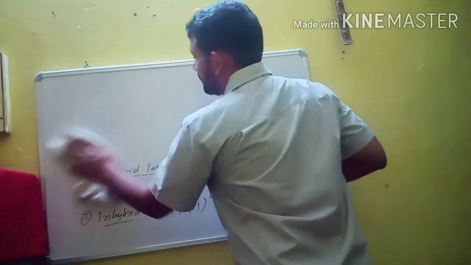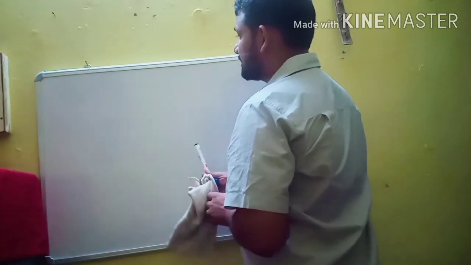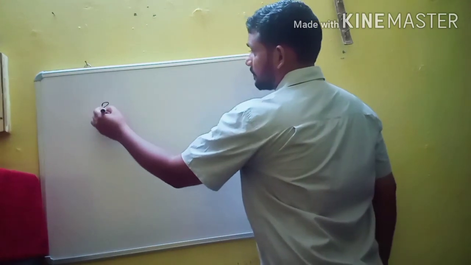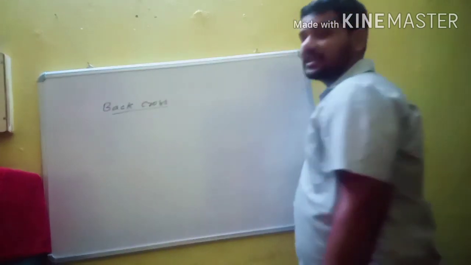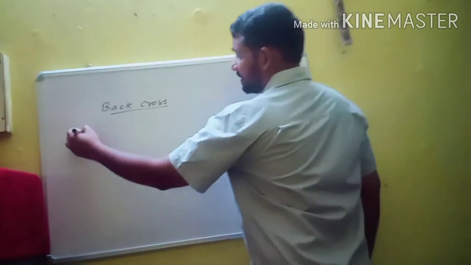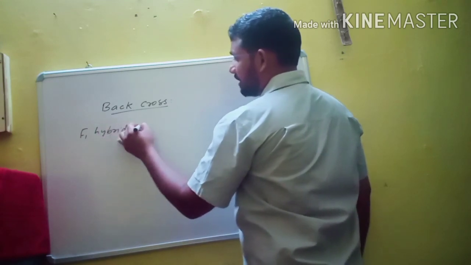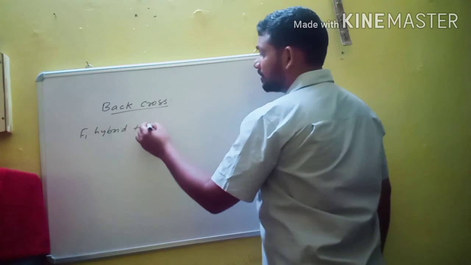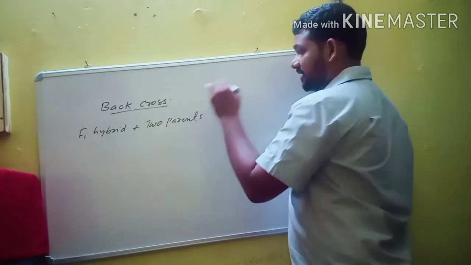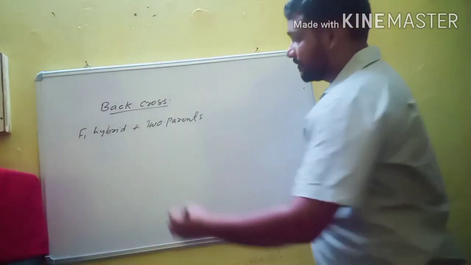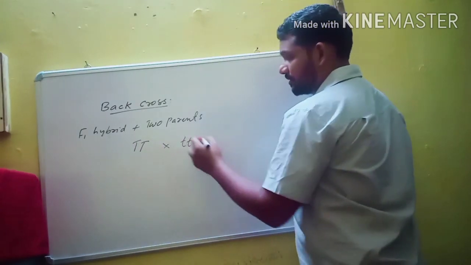Now the last important term is back cross. It is a cross between F1 hybrid with any one of the two parents. For example, this is capital T, tall plant. It is crossed with dwarf plant.